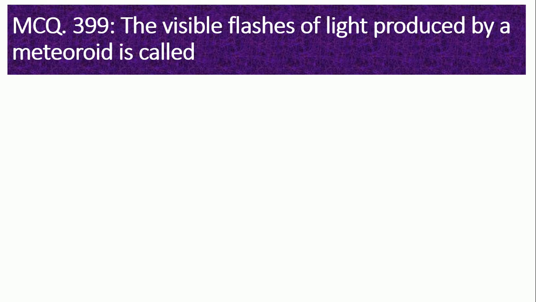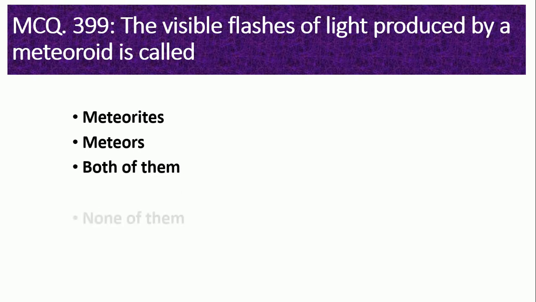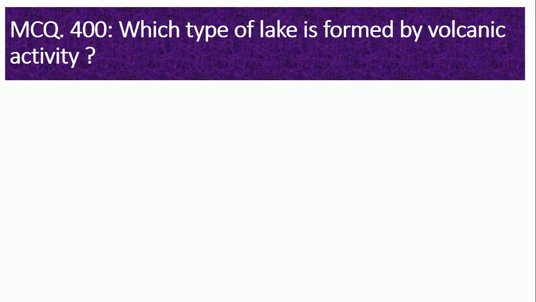Second last MCQ is number 399. The visible flashes of light produced by a meteoroid is called meteoroids, meteors, both of them, none of them. So the right option is option number 2, meteors.